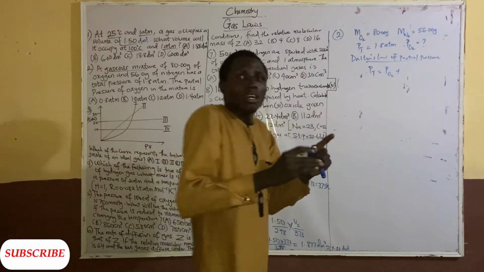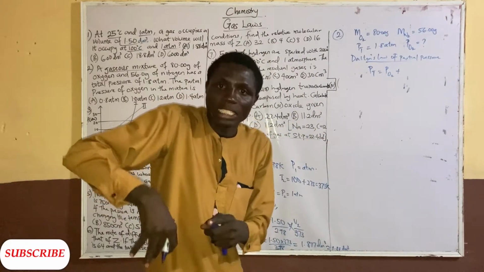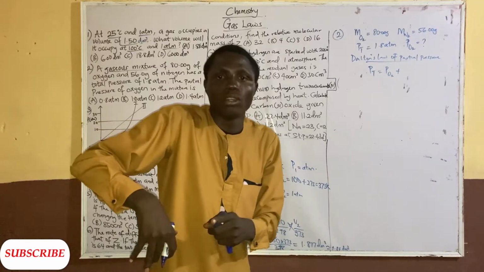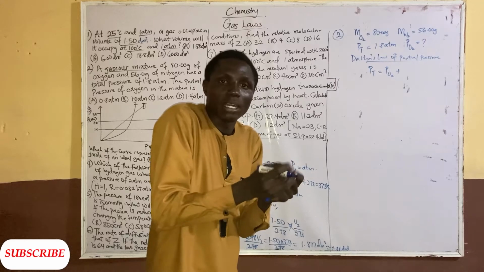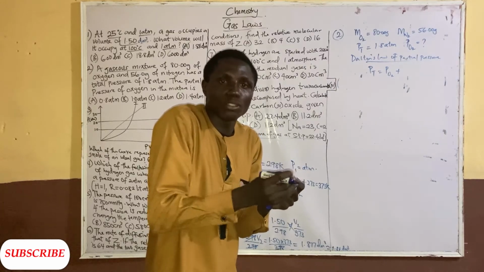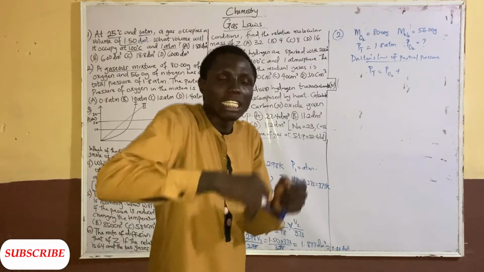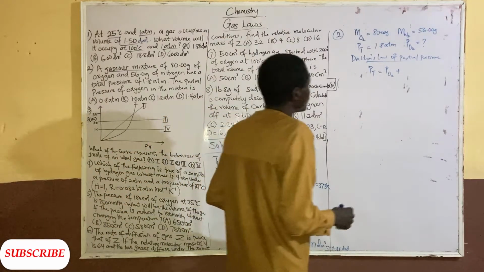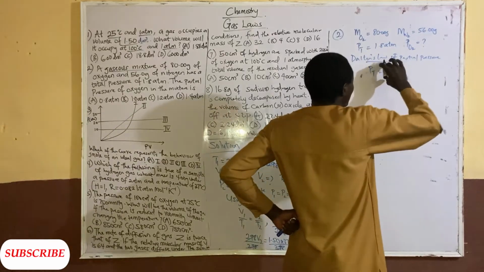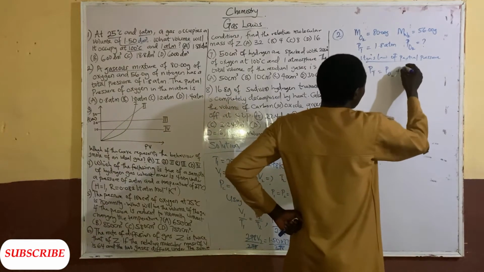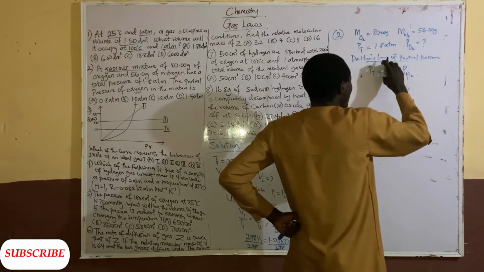The total pressure of a gaseous mixture is equal to the sum of the individual partial pressures of the components of the mixture. So PT is equal to the partial pressure of oxygen plus the partial pressure of nitrogen.